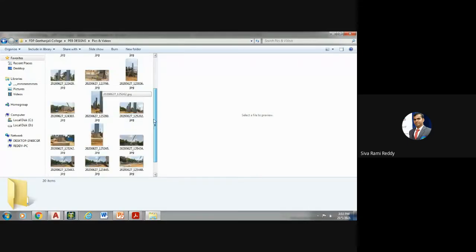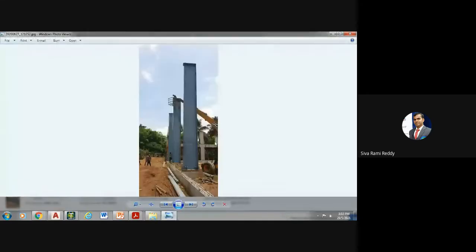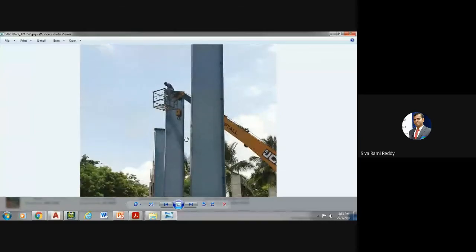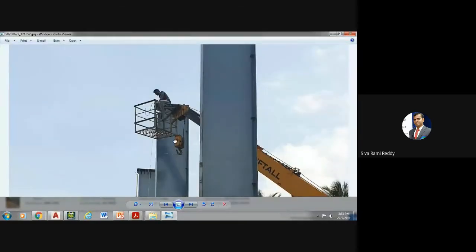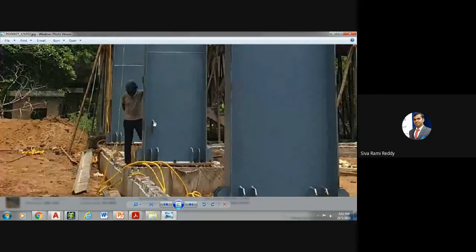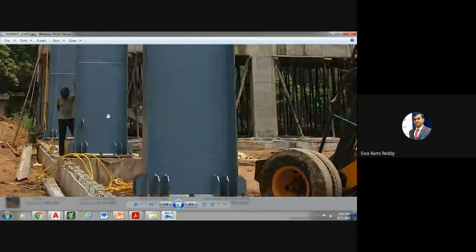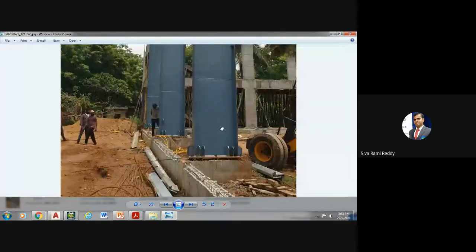See here, this is one of the buildings that we designed. See how those people are erecting this column. See where this guy is sitting. See this very huge column. See what is this depth? Very huge. You cannot get standard rolled sections with such huge dimensions.